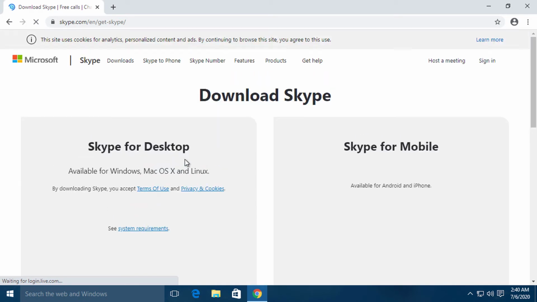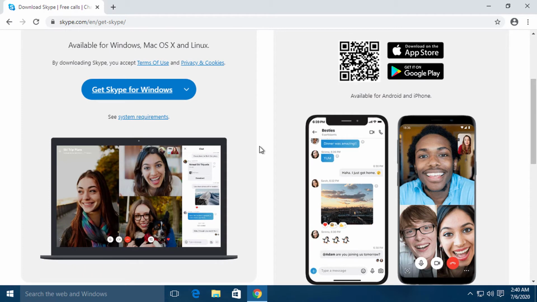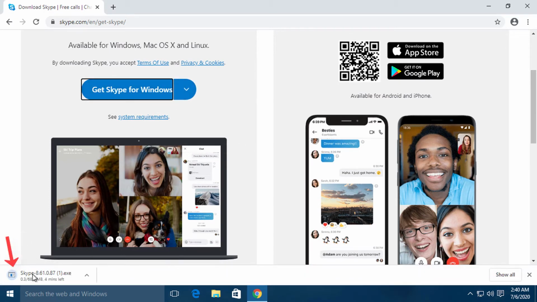Make sure that you download from Microsoft's website. Here is the correct download link. Click on Get Skype and it will start downloading.